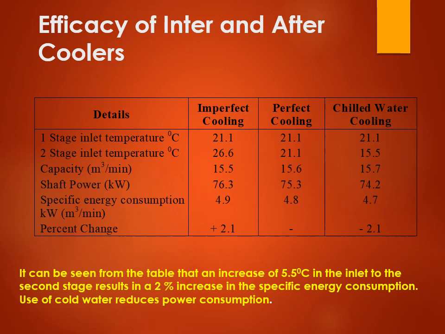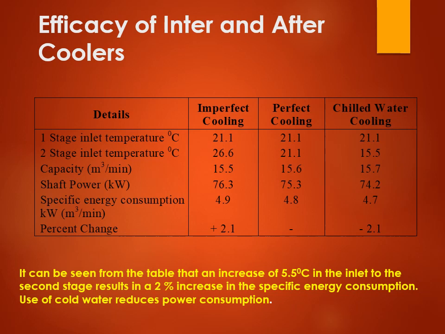Now the efficacy of inter and after coolers is also an important table for you to understand, and may be asked as a short essay question where you may need to explain this particular point. You may need to understand this table first, where the first stage inlet temperature is given, second stage inlet temperature is given, capacity is given, specific power is given, specific energy consumption is given, and the percent change is given. You need to understand what the impact is if it is imperfect cooling, then perfect cooling, and if chilled water cooling is done, then what is the impact.